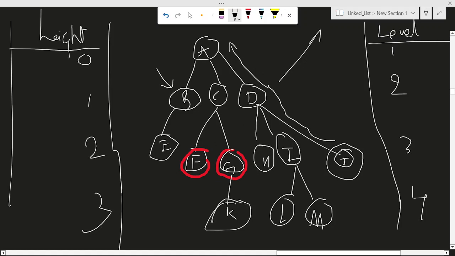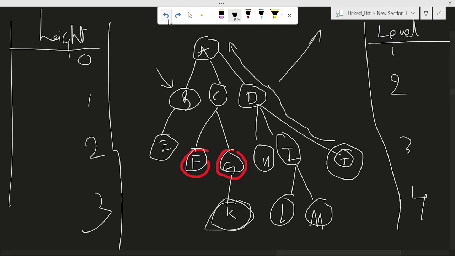So for K, G, C, A are ancestors, right? For J, D, A are ancestors. So that is how I can define ancestor.